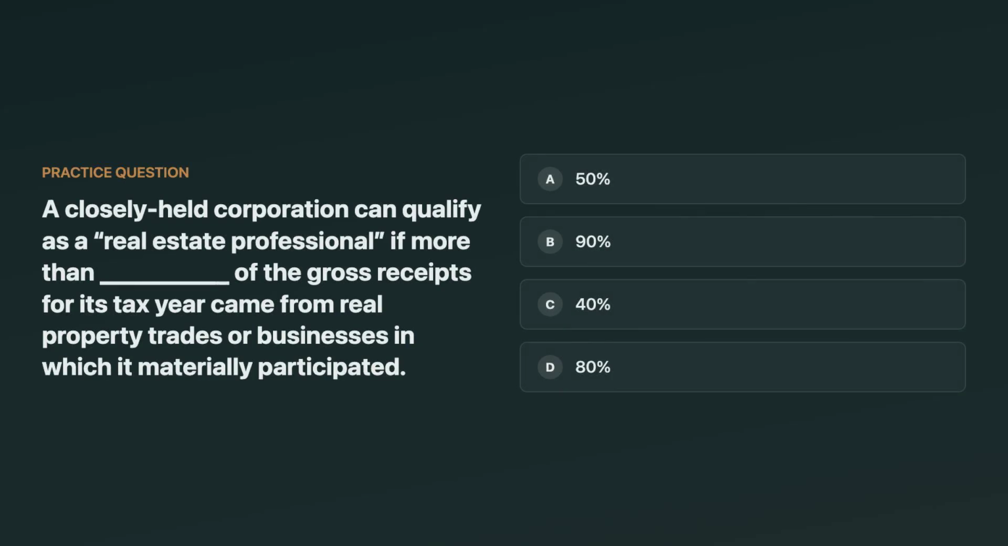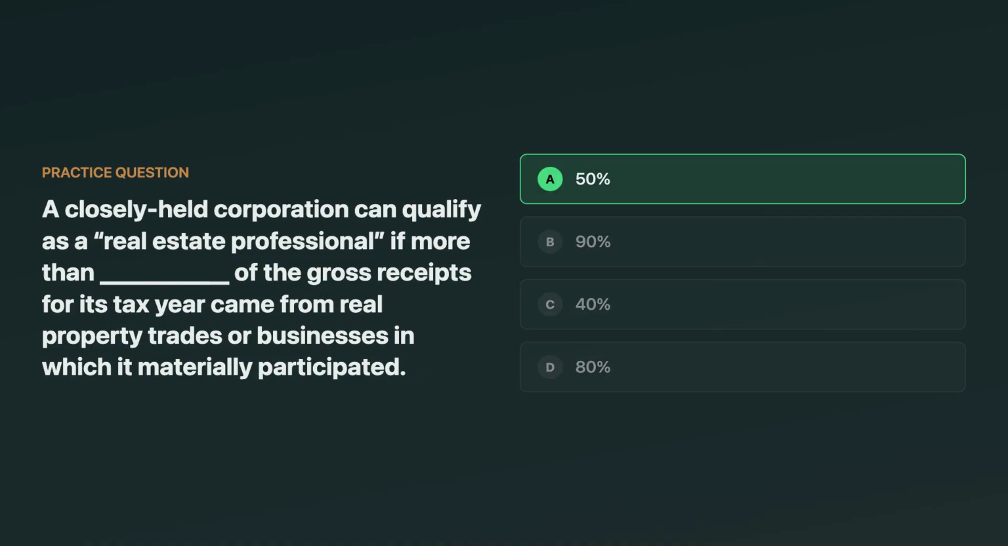Here's a real estate professional threshold question for a closely held corporation. It can qualify as a real estate professional if more than what percentage of its gross receipts for the year came from real property trades or businesses in which it materially participated. The choices include 50, 90, 40, and 80%. Think about it.